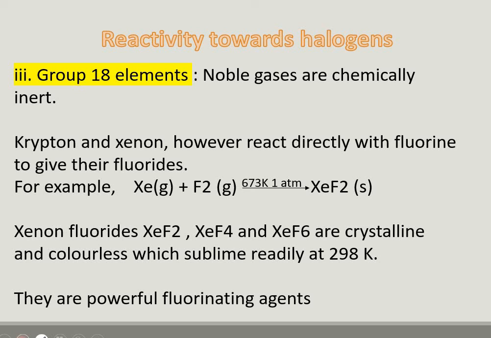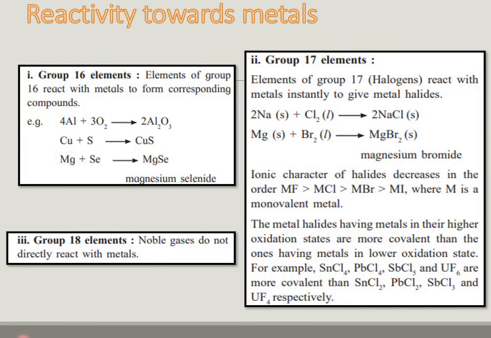Now reactivity towards halogens of group 18 elements. Group 18 elements are chemically inert. Krypton and xenon, however, react directly with fluorine to give fluorides. XeF2 is formed by the combination of xenon and fluorine gas at 673 Kelvin and 1 atmospheric pressure. XeF2, XeF4, XeF6 are crystalline and colorless, and sublime readily at 298 Kelvin. They are powerful fluorinating agents.